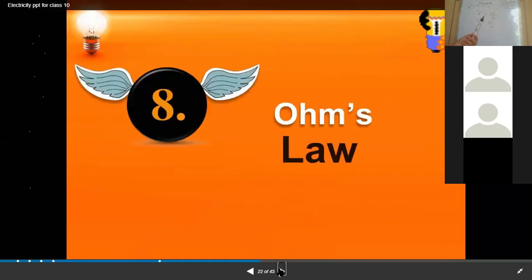Now, before we discuss Ohm's law, I have to discuss the various components of the electric circuit, one by one. In order to draw electric circuits and circuit diagrams, there are various notations and symbols.